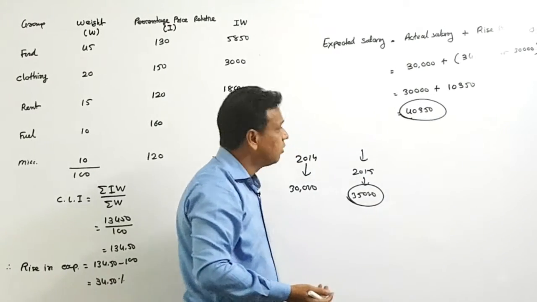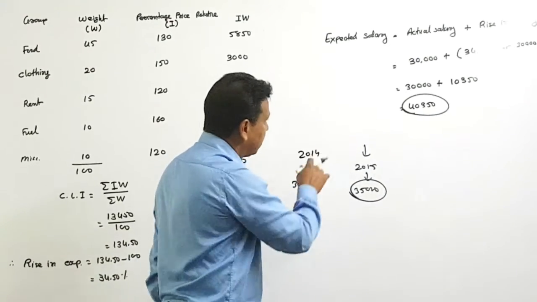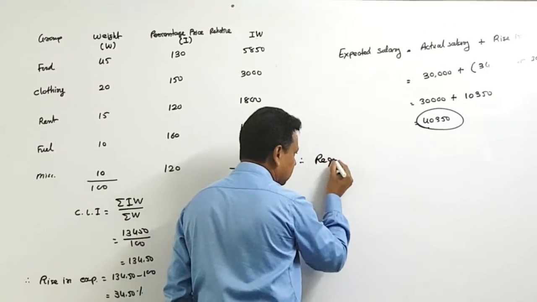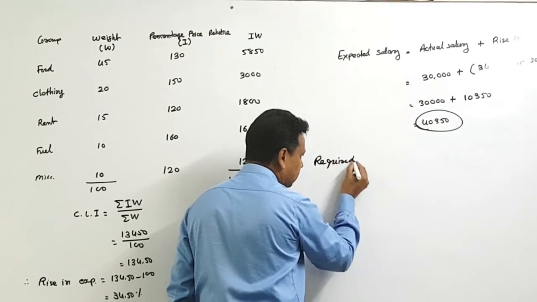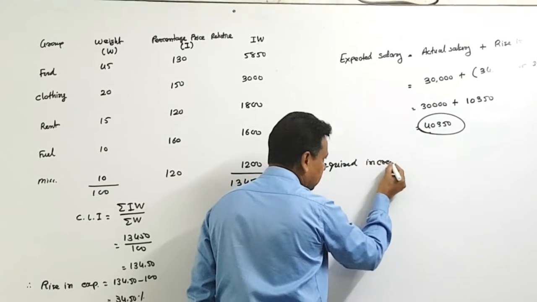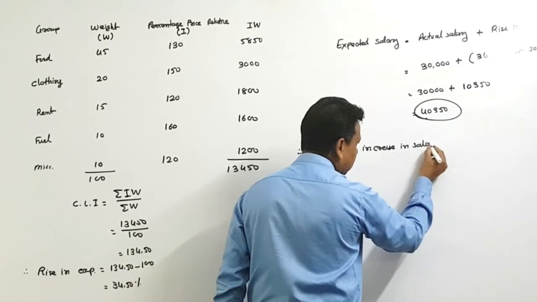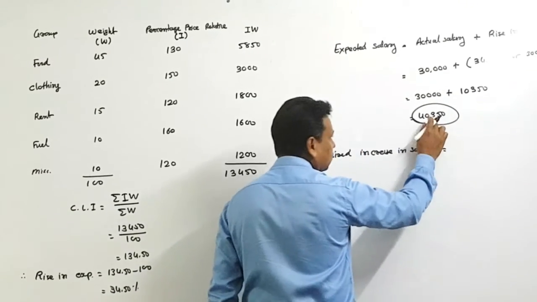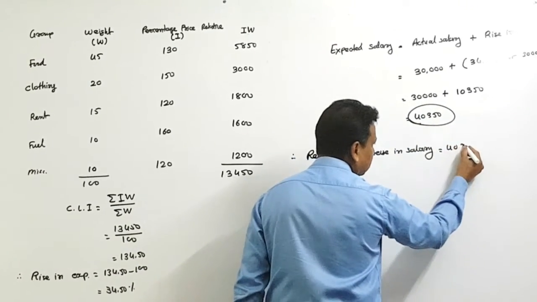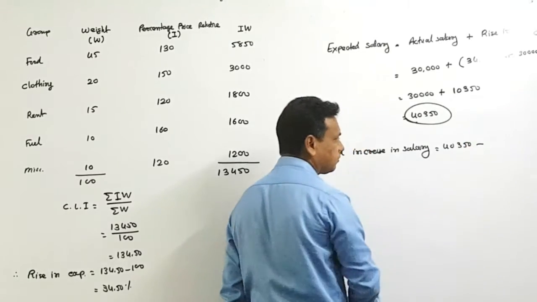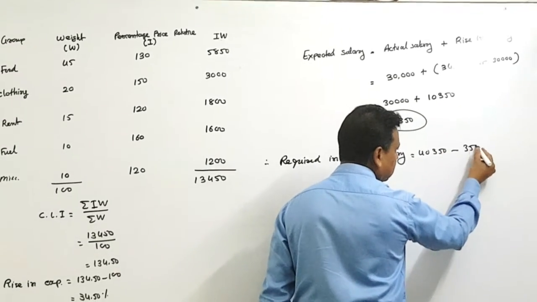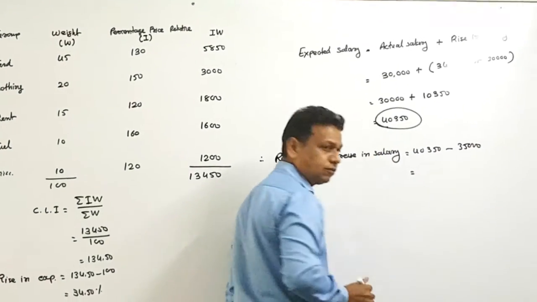So after copying this, required increase in salary. You need 40,350 and you received 35,000.